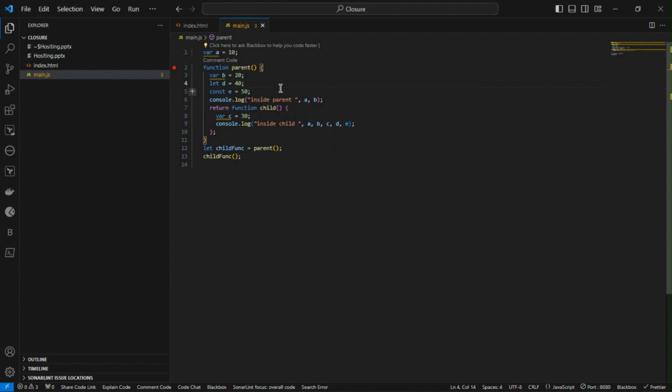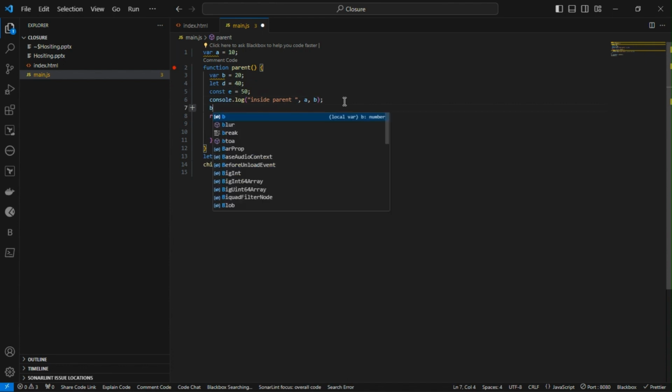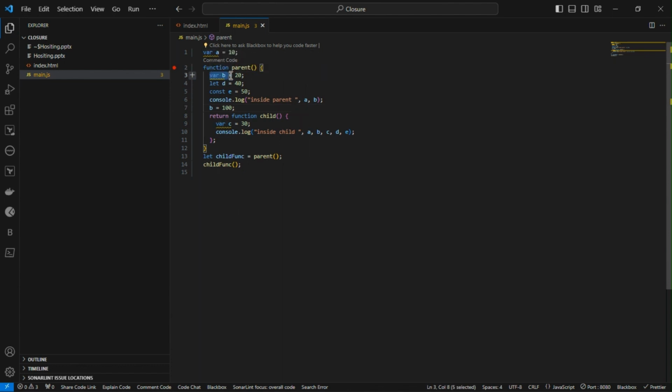Now we'll see what will happen if values change. Maybe I'm just reassigning value b to 100 in this line. So I have value 20 here, then I'm reassigning it to 100, then I'm returning. Now what should be the value when I console log it here?